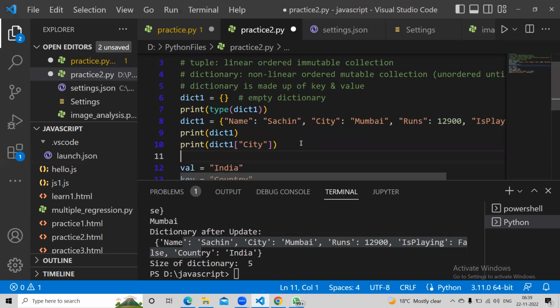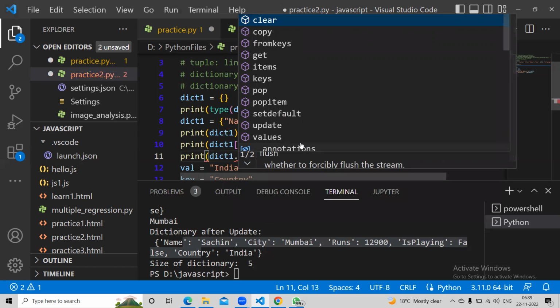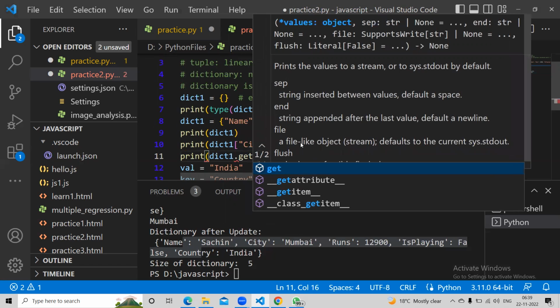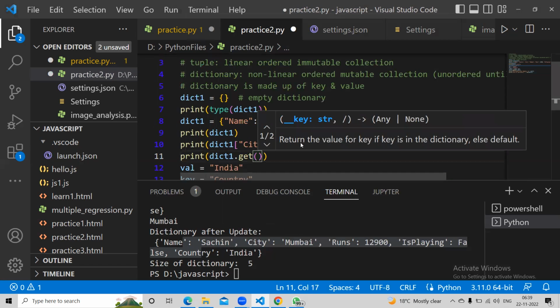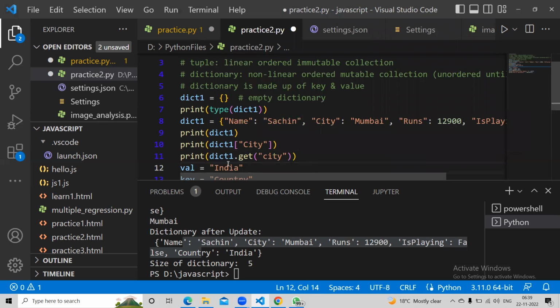You can also do, this is same as doing print dict one dot get, and you add here city. So get is a function. That's why we are not giving a square bracket. So you can directly use square bracket like accessing any other element, or you can use get, a function of the dictionary class.